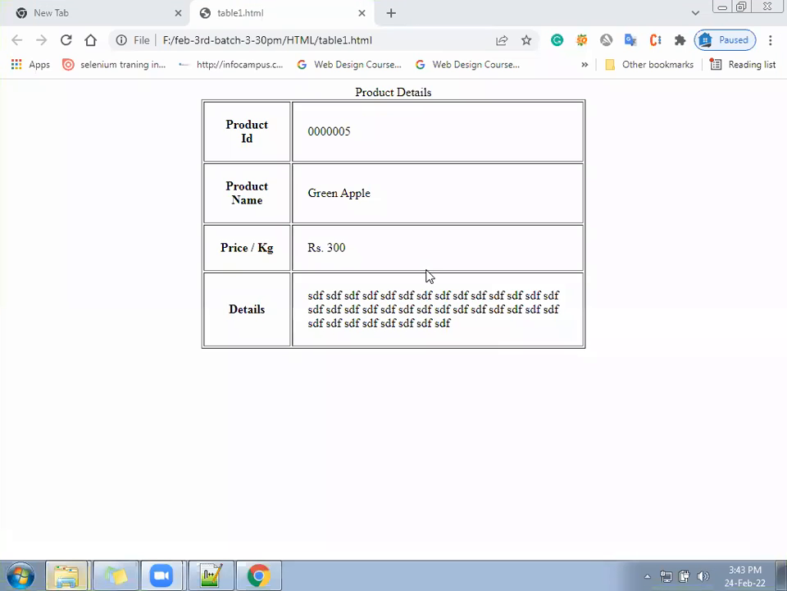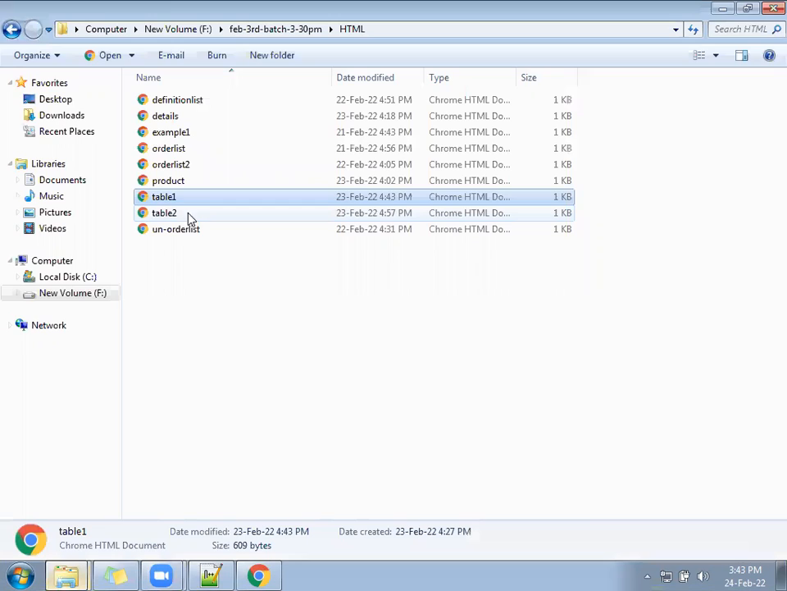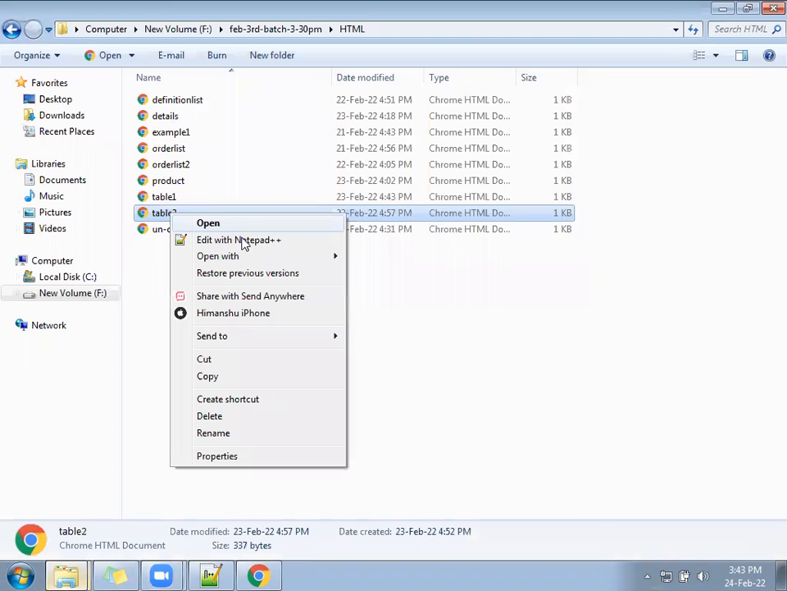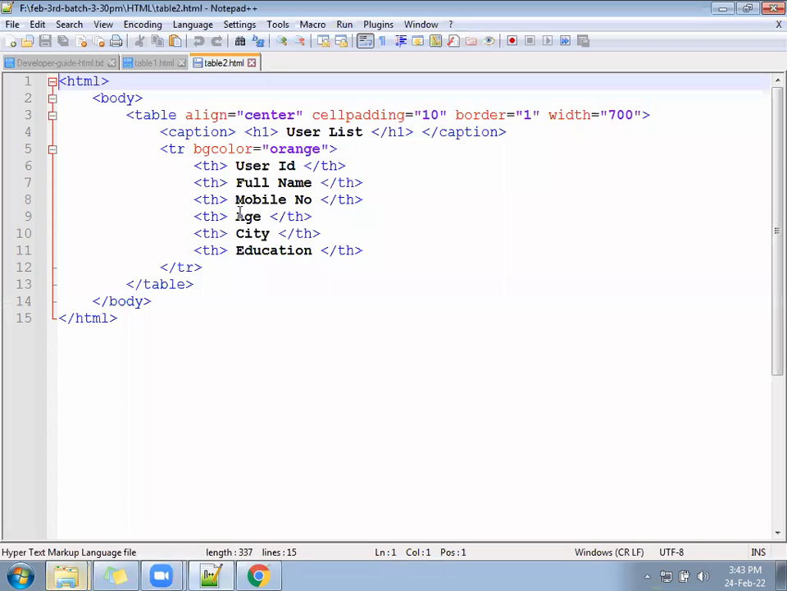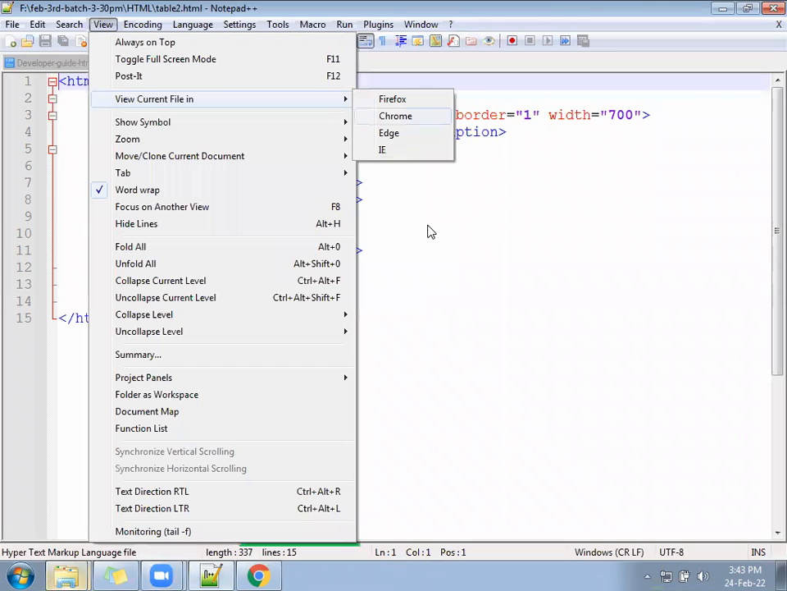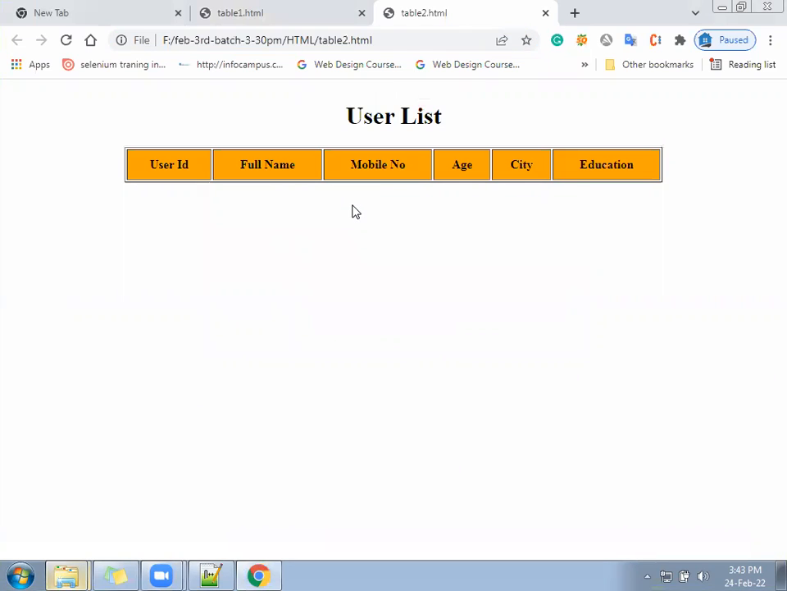Table 1 was something like this, and table 2 was something different. Second page. Yes, we have started with the header and we have left it here, right? Okay, come to this file.